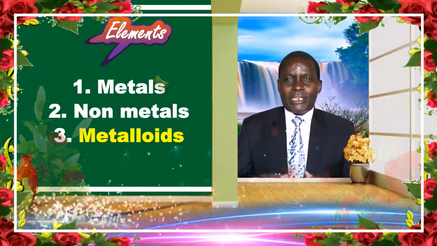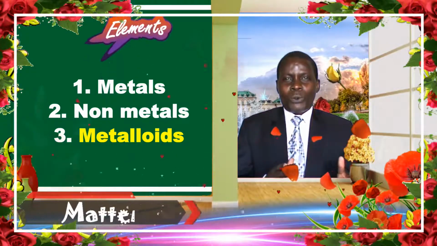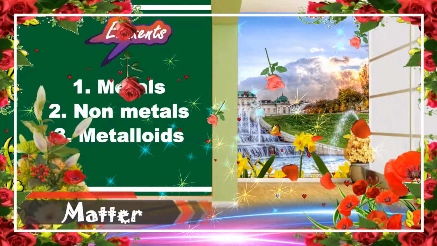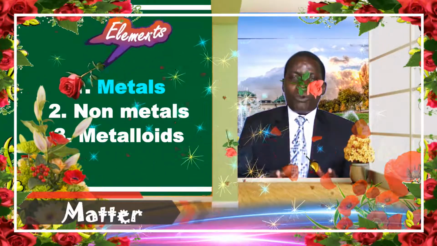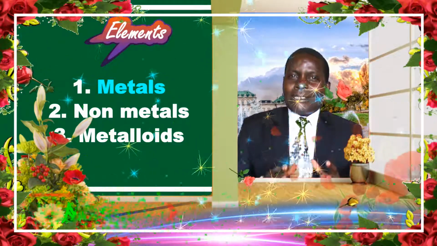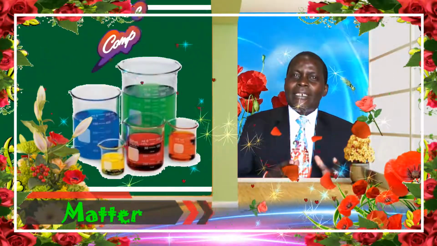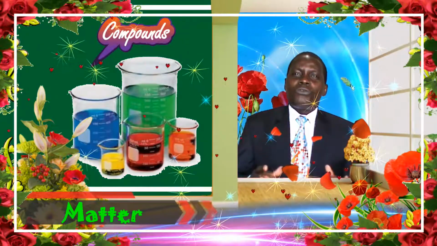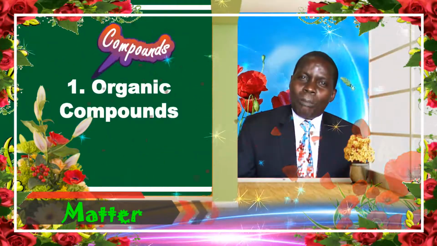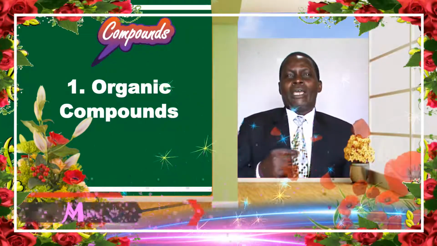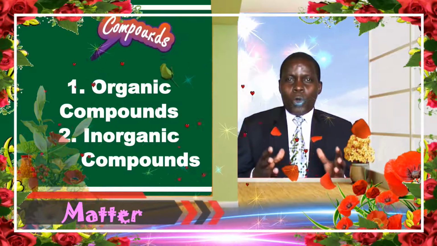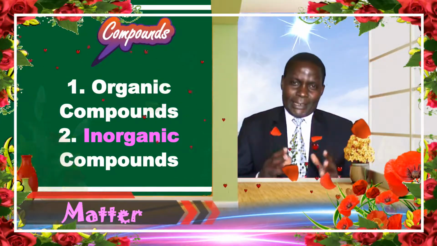They have properties which are between metals and non-metals. Those are the elements. The other group of pure substances, we say they are the compounds. Now the compounds, we have the organic compounds and then we have the inorganic compounds. That is the group of the pure substances.